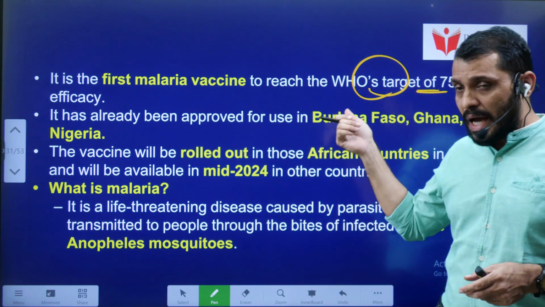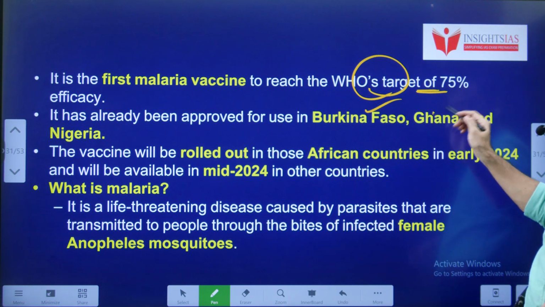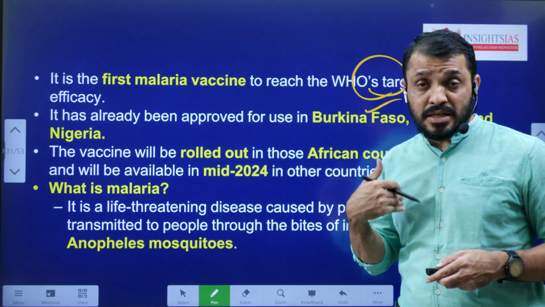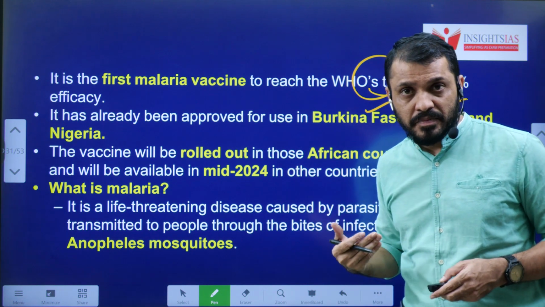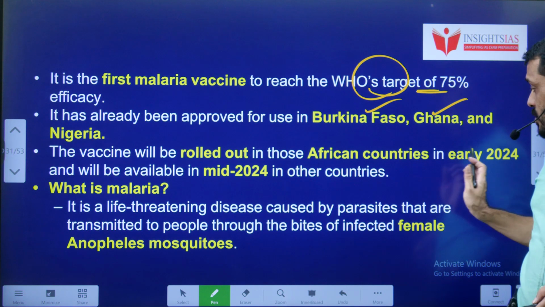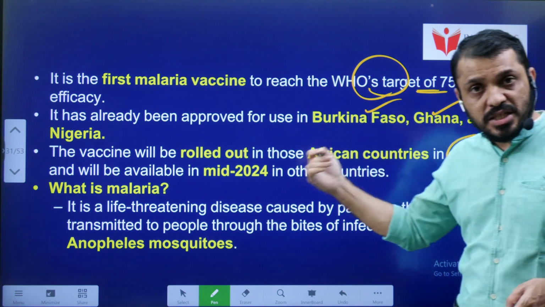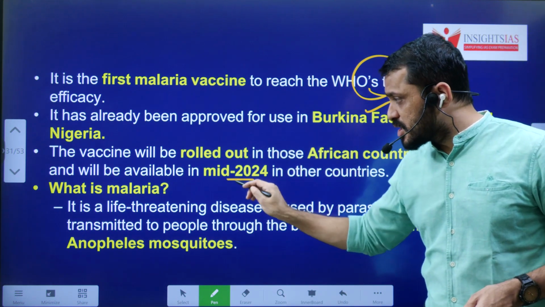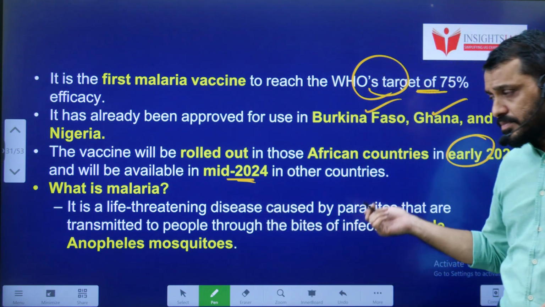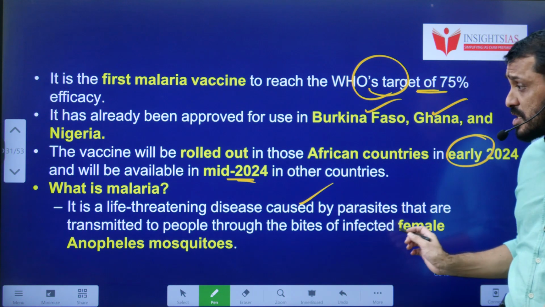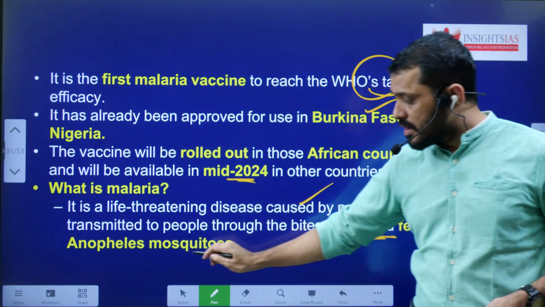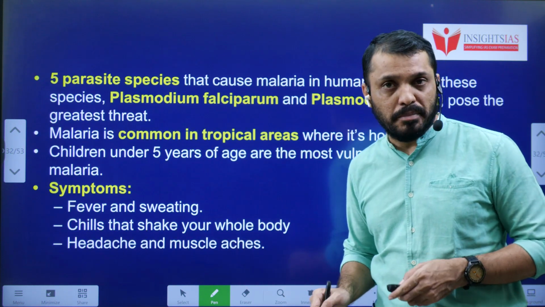It has already been approved for use in countries such as Burkina Faso, Ghana and Nigeria, where this malaria infection is very high. It is going to be rolled out in Africa by early 2024 and in the rest of the world by mid 2024. Malaria is a tropical disease. It is a life-threatening disease caused by a parasite, that is protozoa, which spreads through the female Anopheles mosquito bites.